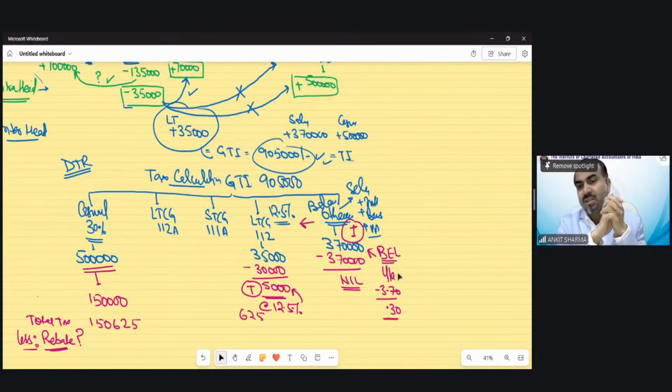Neeraj is saying yes, 60,000 rebate. Jainder is saying 60,000 rebate. Harsh is saying under section 87A, if total income is less than or up to 12 lakh, rebate 60K or amount of tax, whichever is lower. Anyone else? Mustafa is saying yes, rebate allowed because our total income is only 9,05,000. It is less than 12 lakh. Nagaraj is saying no. Aditya is saying 60K. Any more answers?